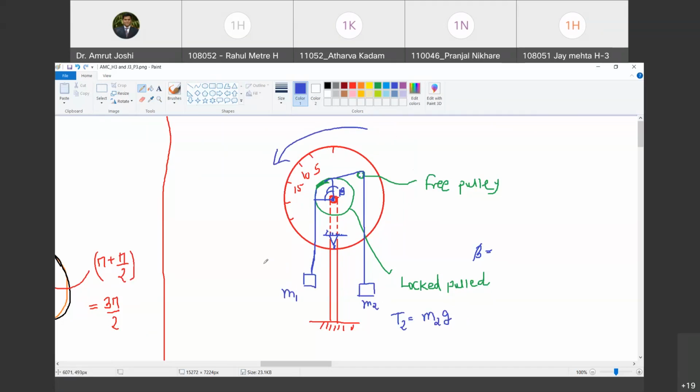Yes. And I am going to go on adding masses here, M1, such that at a particular mass, the motion commences from M2 to M1. Happy? Yes. At that time, I am going to call the tension in the spring M1 times g. What is that M1? That M1 is the M1 for which the motion is impending from M2 to M1. Happy?